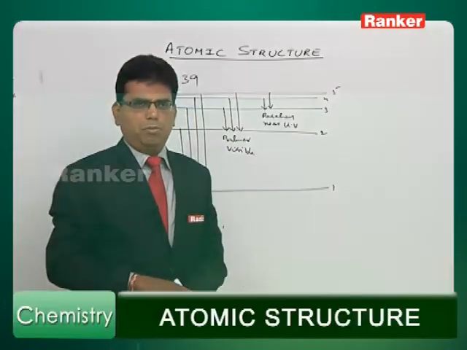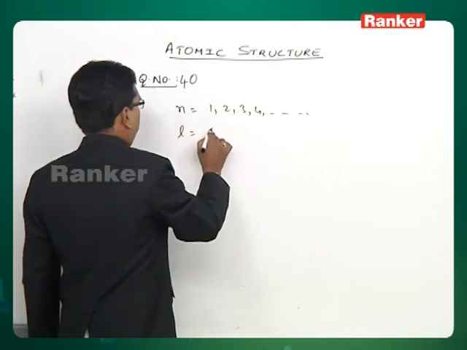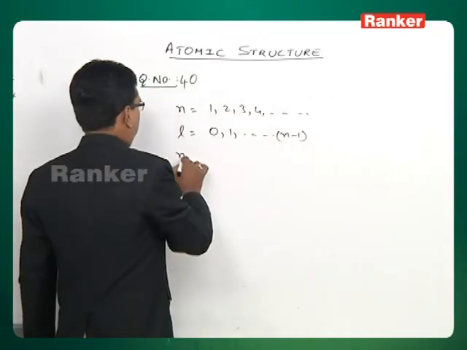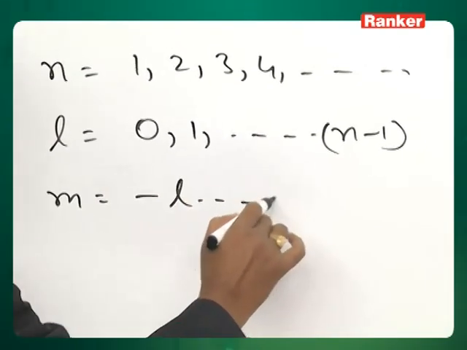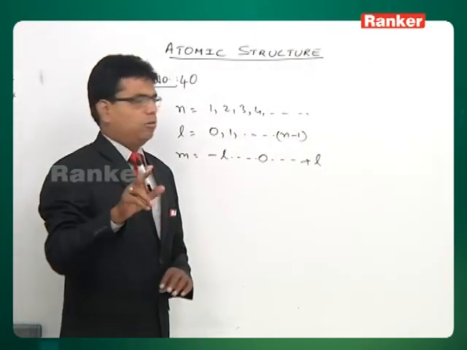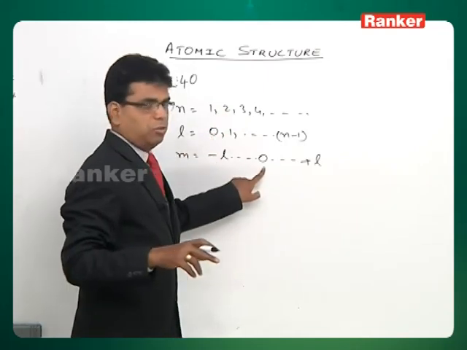Now let's move on to question number 40. This is once again related to quantum numbers. Which one of the following is the incorrect set of quantum numbers? Option 1: n equal to 2, l equal to 0, m equal to 0. First of all, n will take the values 1, 2, 3, 4. Then l will take the values from 0 to n minus 1, and m takes the values from minus l, 0 to plus l. So when n is equal to 2, l can be 0. When l is 0, m can also be 0.